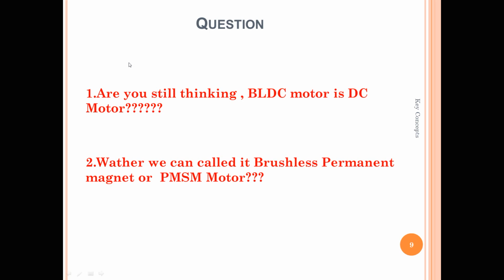Another question is whether we can call this motor a brushless permanent magnet motor or a permanent magnet synchronous motor. You may write the answers in the comments below.